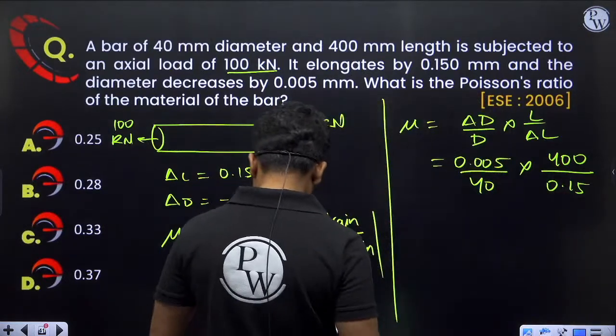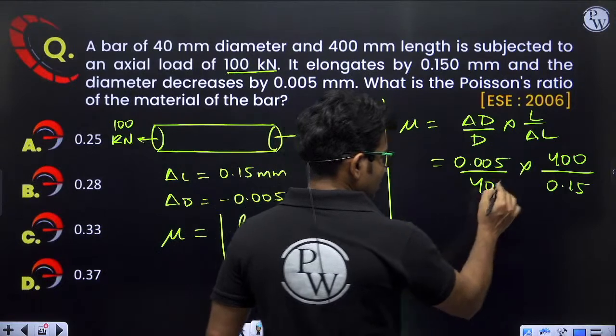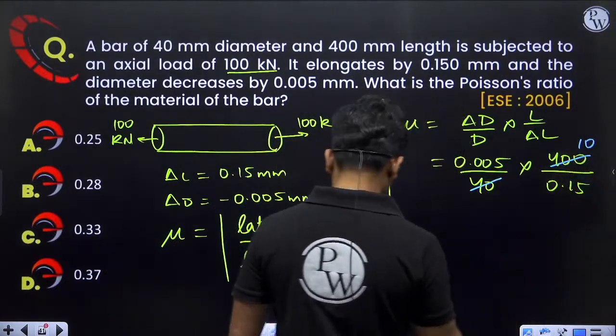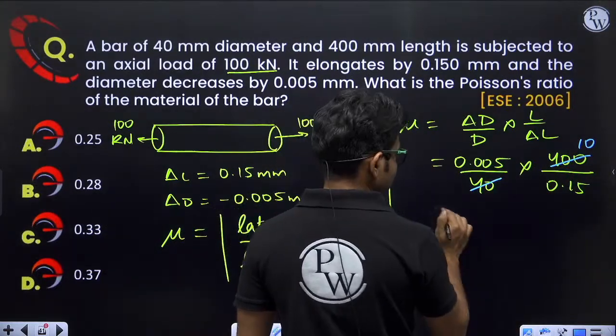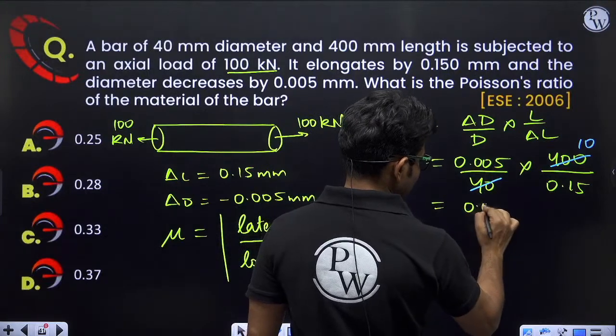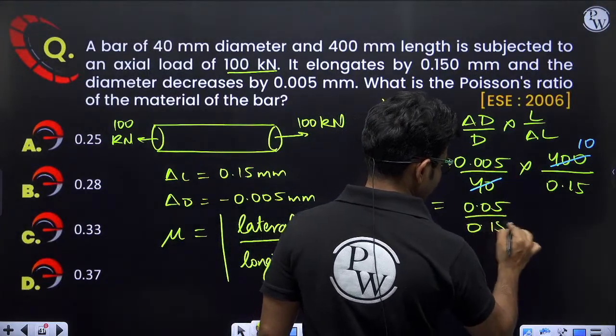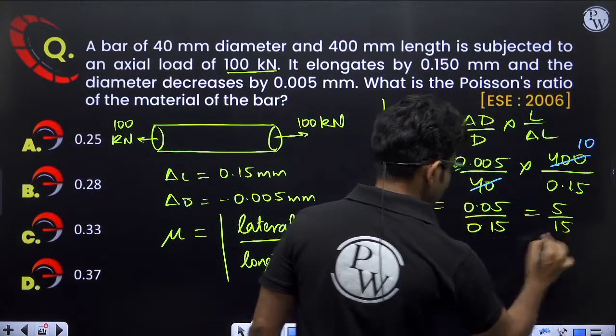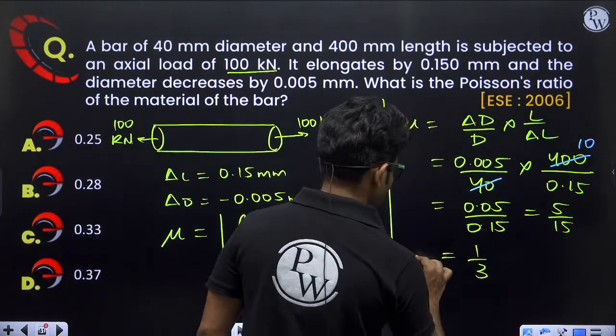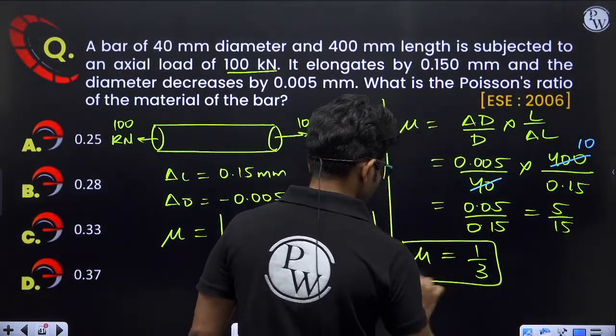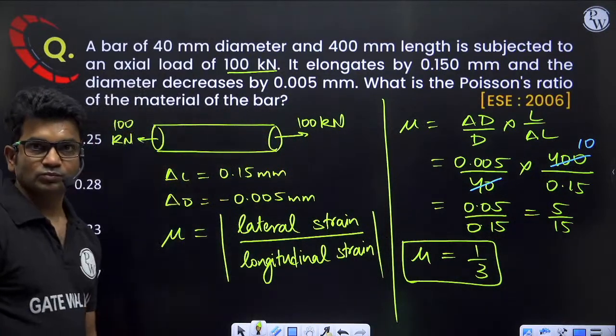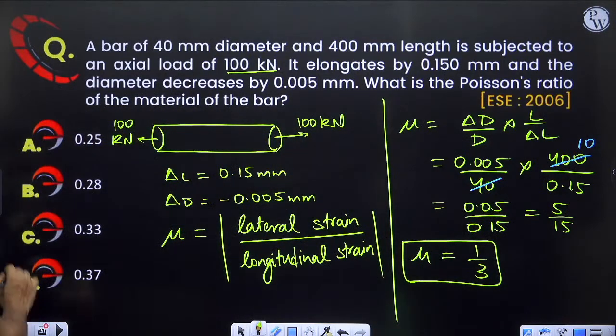If I cancel out these two, I will be getting 10 here. So it will be 0.05 divided by 0.15, that is 5/15, that is 1/3. So mu is equal to 1/3. Clear? So 0.33 will be the correct answer. Yes, option C is the correct answer.